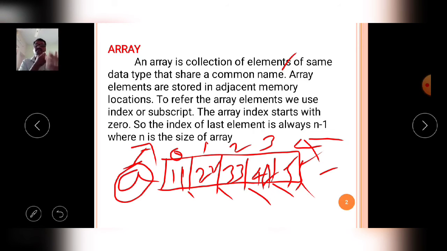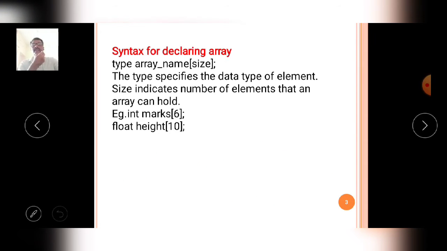Here a of 0, a of 1, a of 2, a of 3, a of 4 all belong to integer data type. So an array is the collection of similar data items which are located continuously in the RAM and have the same name but are identified by different index numbers. This type of construction is called arrays in the C language. Okay, so this is the definition of the array.